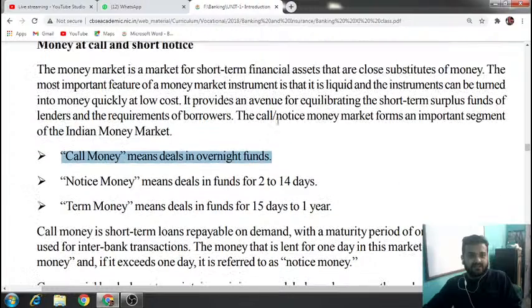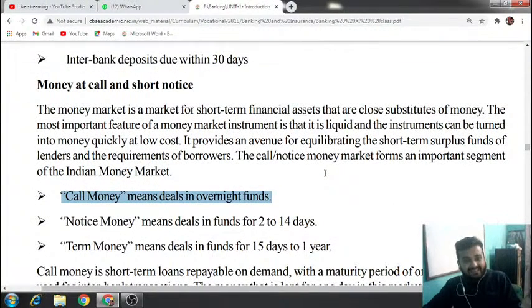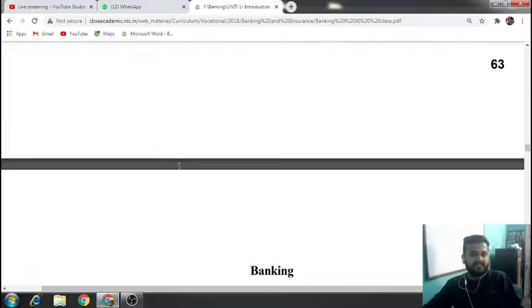Okay. Is it clear? So again, I'm repeating, money at call means whenever a bank is running short of funds, they go to other banks to raise their funds. And this money, if they get it overnight, has to be refunded within 1 to 15 days. See here, it's written 1 or 2 or maximum 2 to 14 days, but it's most probably 1 to 15 days. Okay? That money has to be given back to that bank between 1 to 15 days. So this is the meaning of money at call and short notice. Clear?